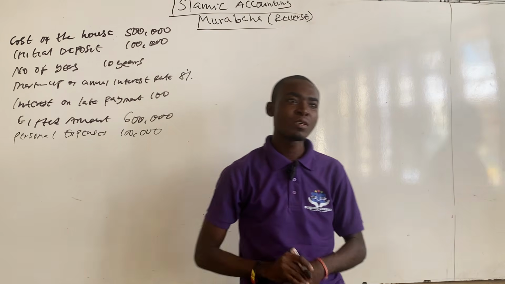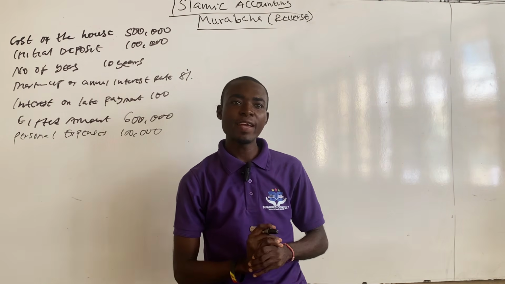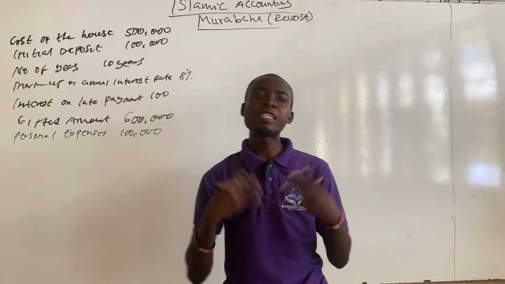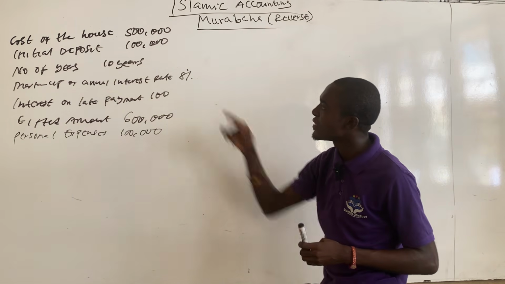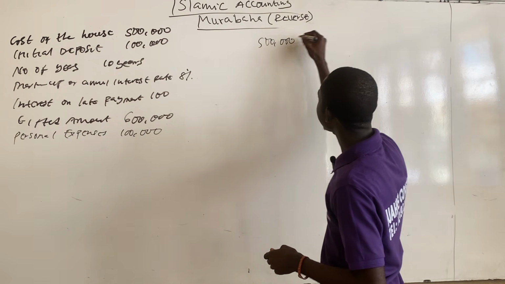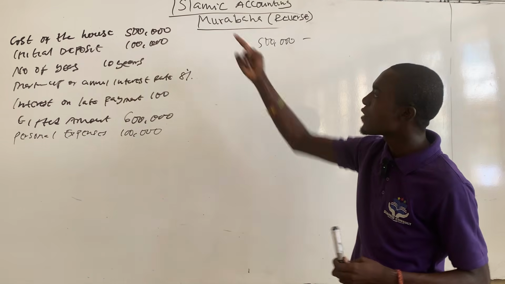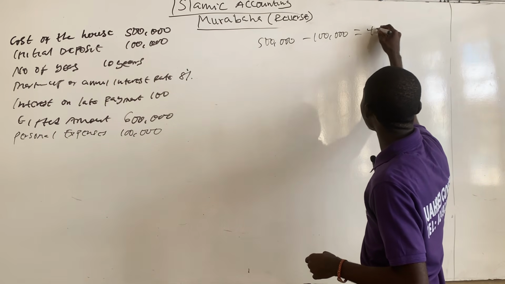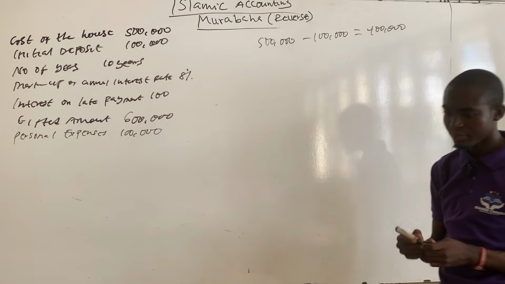First of all, we are supposed to calculate the cost of finance. The cost of finance is the difference between the cost of the item or the property and the initial deposit made by the party. So the cost of the house is 500,000, and Imam Ghazali made an initial deposit of 100,000. So 500,000 minus 100,000 is 400,000. So our cost of finance is 400,000.